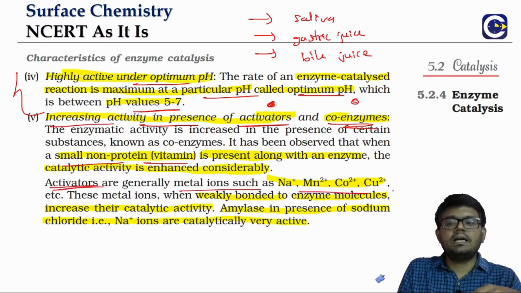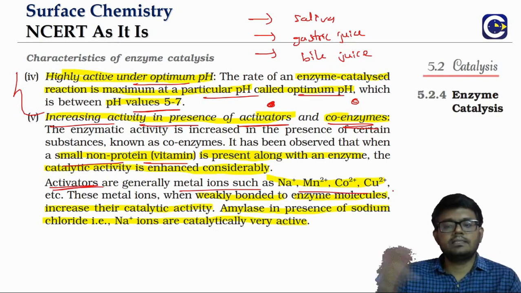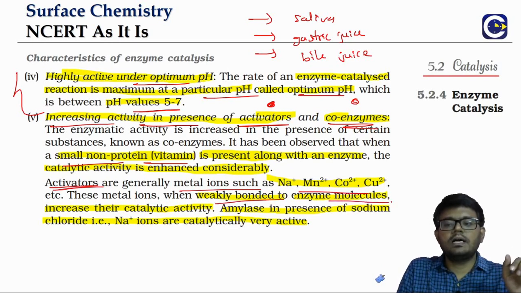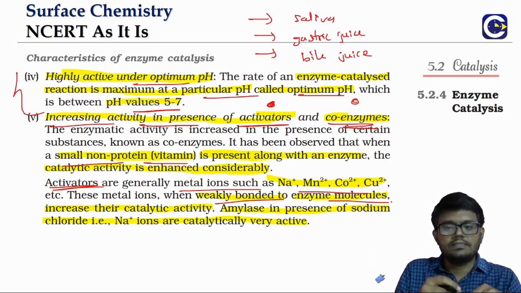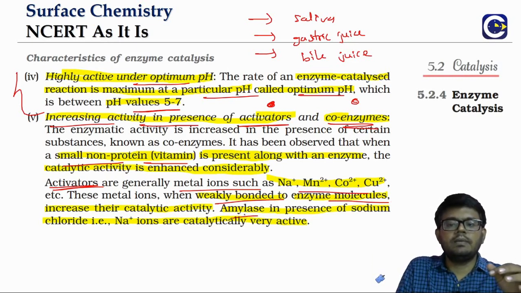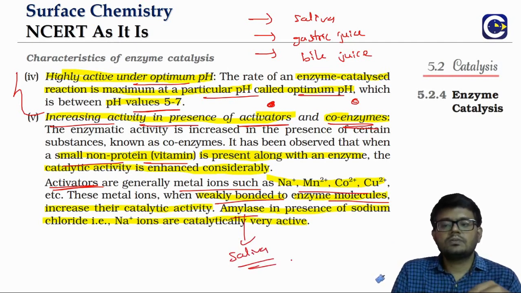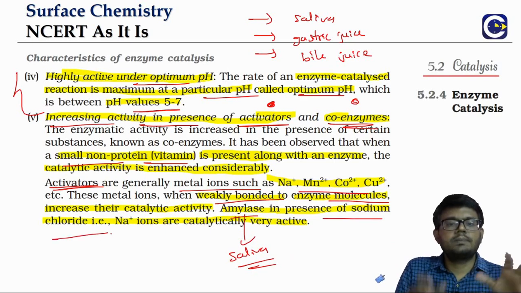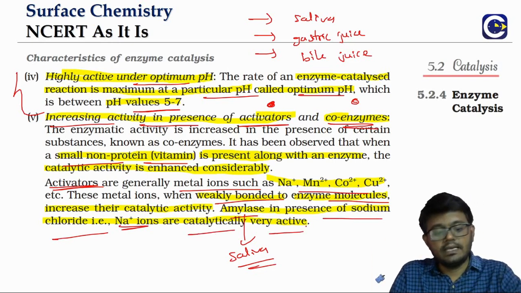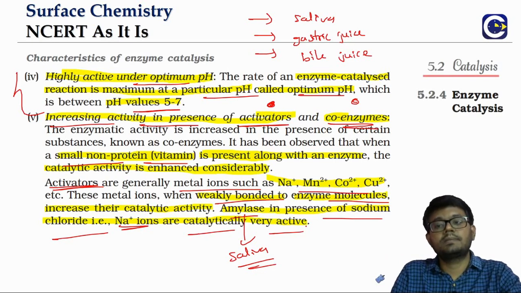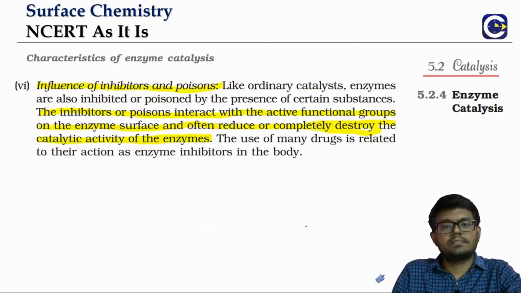Activators are basically ions, whether it is sodium ion, manganese ion, or cobalt ion. When the ions are weakly bonded to the enzyme molecule, they will be able to enhance the activity of the enzyme. For example, amylase is present in saliva, a digestive enzyme. When amylase is in the presence of sodium ions, or sodium chloride, we will see that the catalytic activity is enhanced. So this is about the presence of activators and coenzymes.